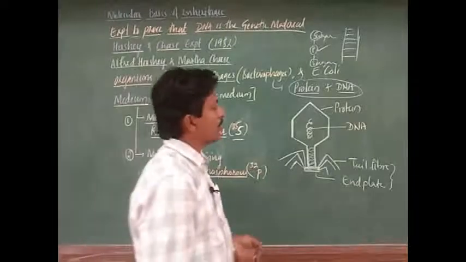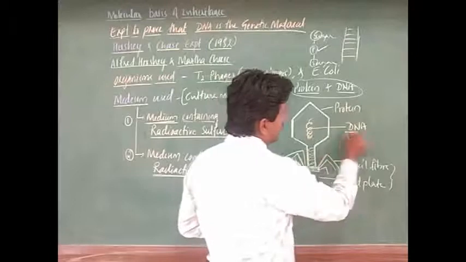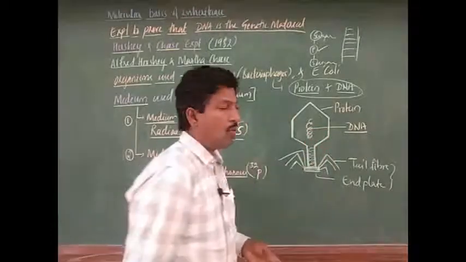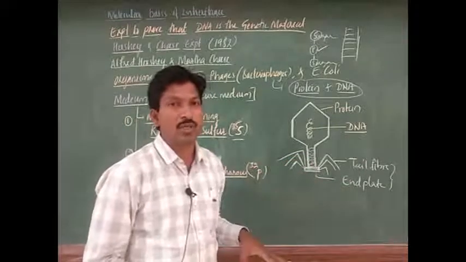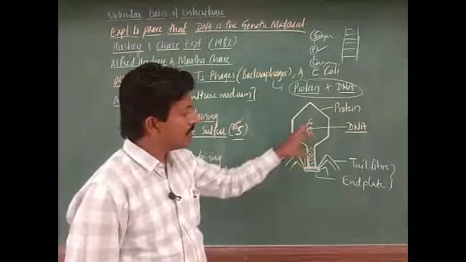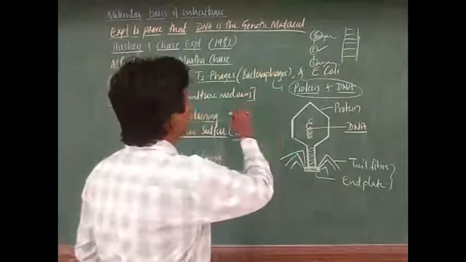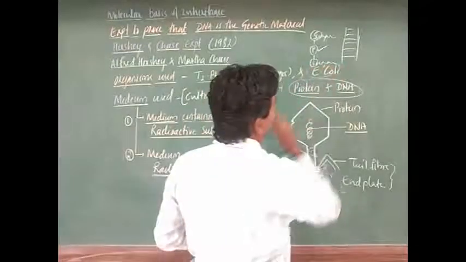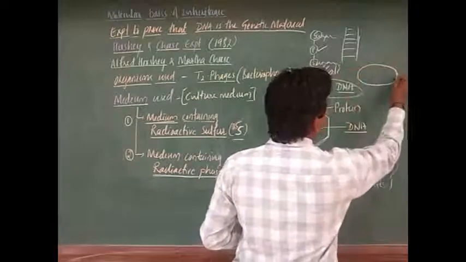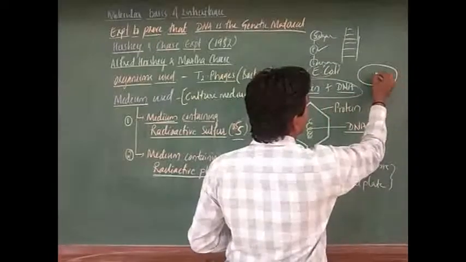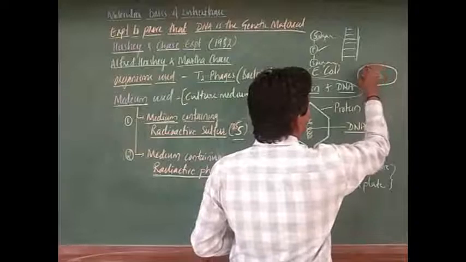When you observe the structure, inside there is a DNA. When viruses infect a host, they do not completely enter the host cell. The host here is the E. coli bacteria. E. coli is somewhat oval shaped, or capsule like. Inside there is DNA, and this is the coat.